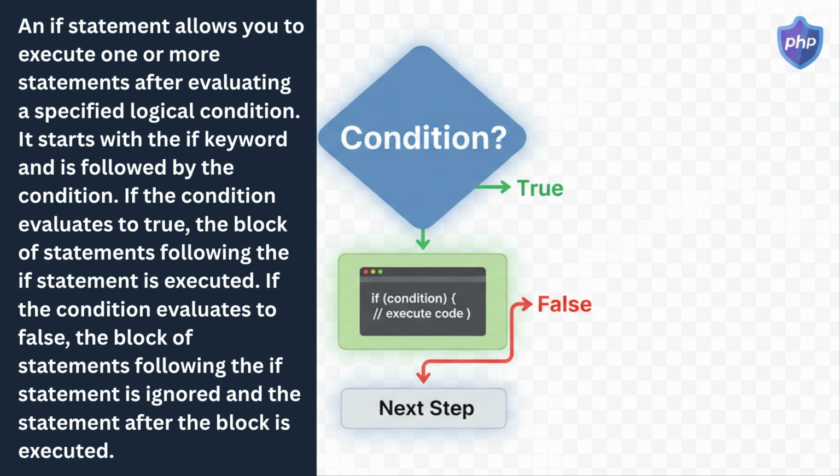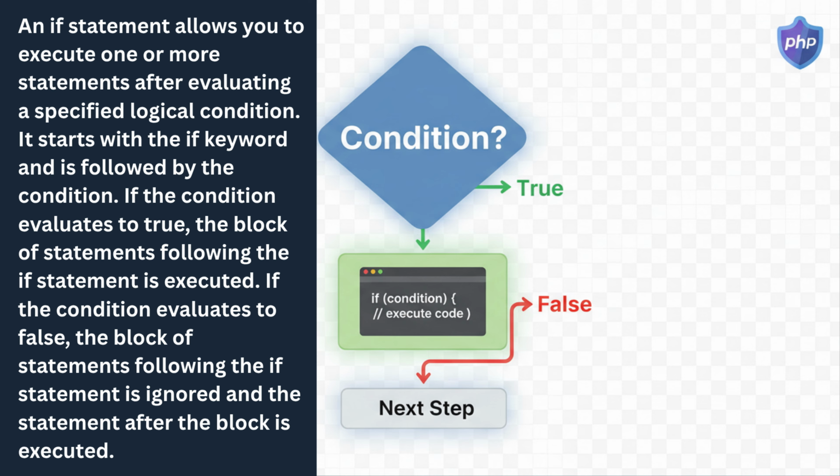If the condition is false, the program follows a different path, bypassing the code block and directly moving to the next step. This clearly shows that the if statement is not about forcing the program to do something. Rather, it is a controlled mechanism that allows the program to decide whether a specific action should be taken. By understanding this internal flow, learners can appreciate how important and powerful the if statement is in programming. It forms the foundation for decision-making and plays a major role in creating programs that behave differently under different circumstances.